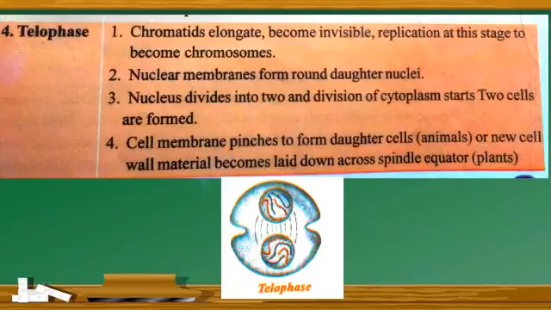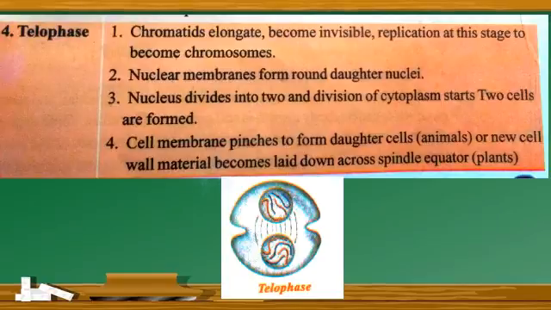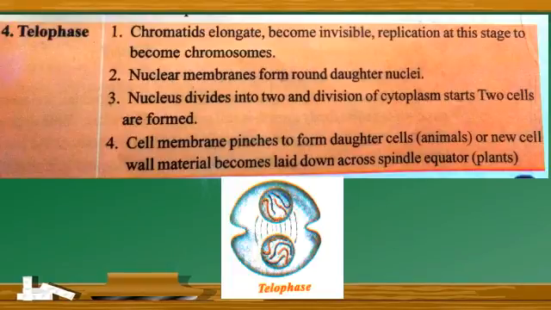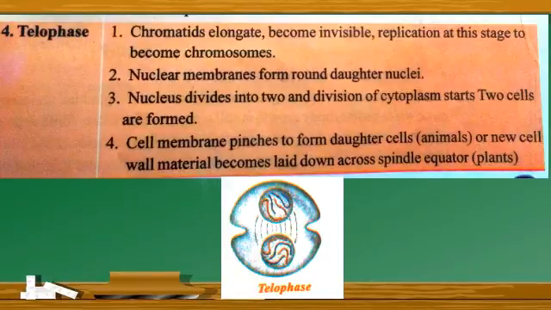Now the fourth phase is the telophase. During the telophase, chromatids elongate and become invisible. They become chromosomes again at this stage. Nuclear membranes now appear and form round daughter nuclei. The nucleus divides into two and division of the cytoplasm starts, resulting in the formation of two cells.